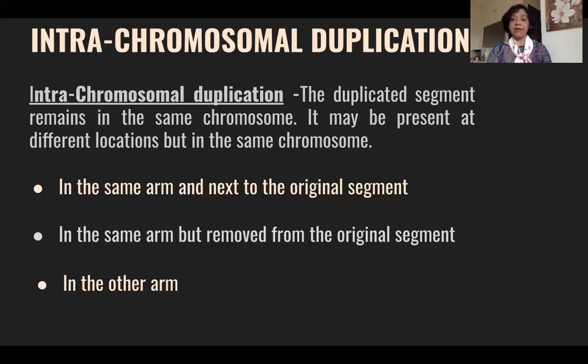There can be three places. One, it can be just adjacent to the original segment, or it can be a little removed from the original segment but on the same arm, or it can be removed from the original segment, but on the other arm of the chromosome. So these are the three positions of intrachromosomal duplication. I hope you have understood, students.